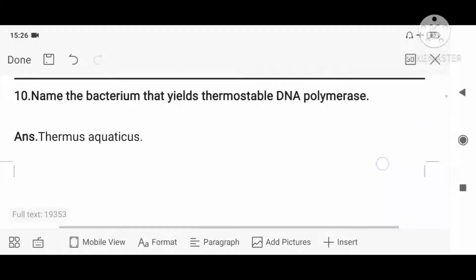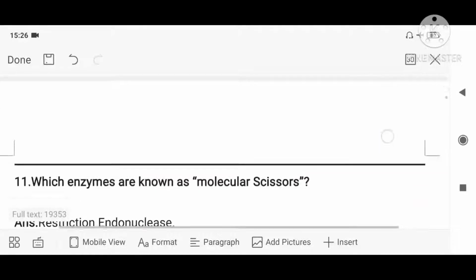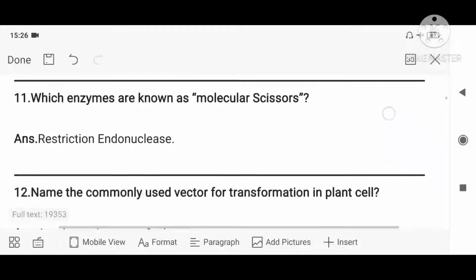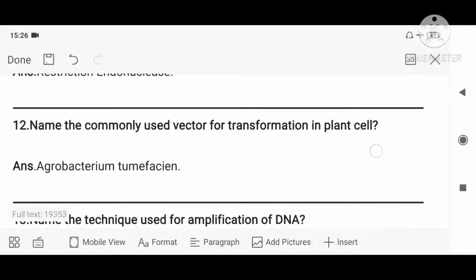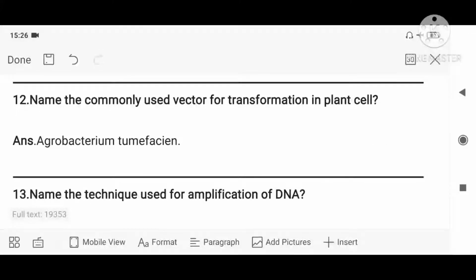Next, name the bacteria that yields thermostable DNA polymerase. We know Thermus aquaticus. They are thermostable in nature. They can resist high temperature. Next, which enzymes are called molecular scissors? Have discussed. Restriction endonuclease. Name the commonly used vector for transformation in plant cells. In plant cells, we use Agrobacterium tumefaciens. In animals, we use retroviruses for introducing the foreign DNA.